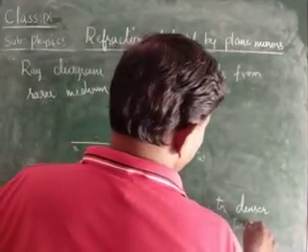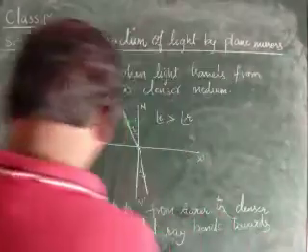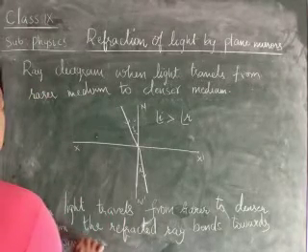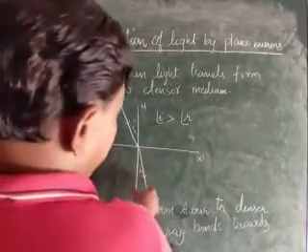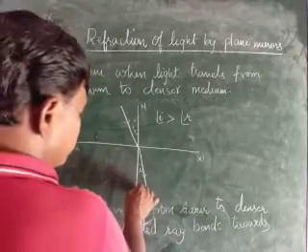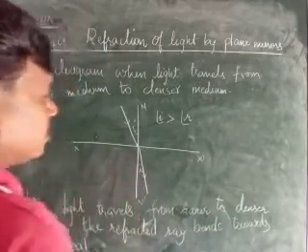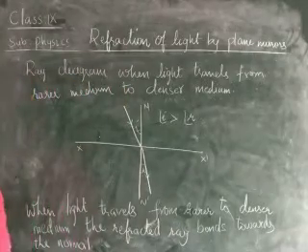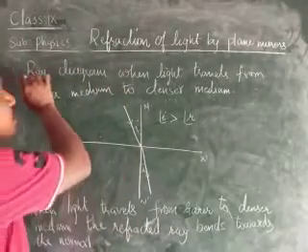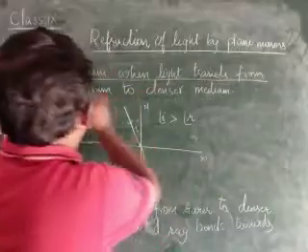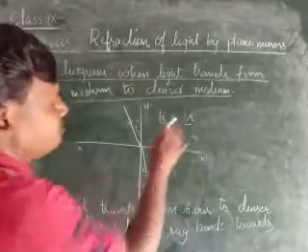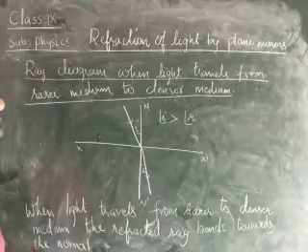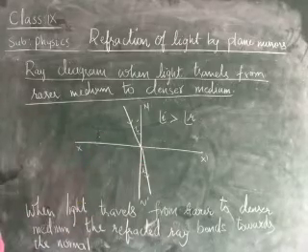Here the refracted ray is bending towards the normal, children. First situation is when the light travels from rarer to denser. In the ray diagram, angle I is greater than angle R, and the refracted ray bends towards the normal. These two points you should remember, children.